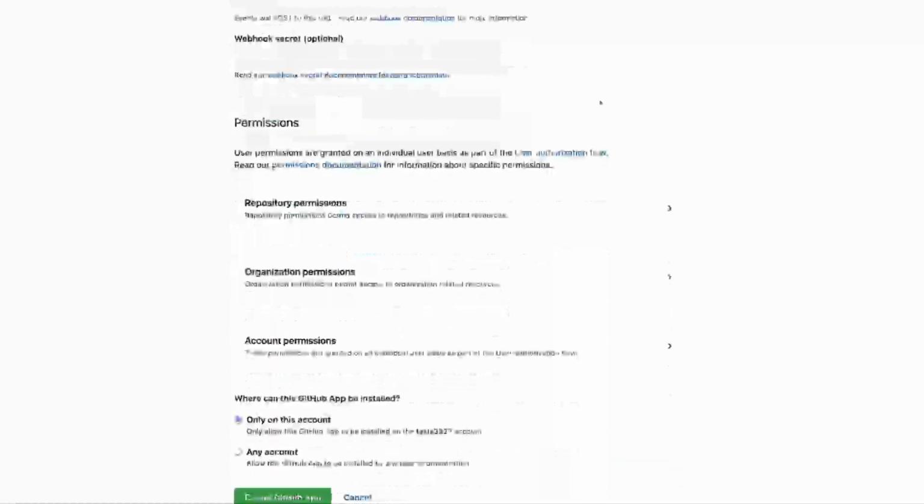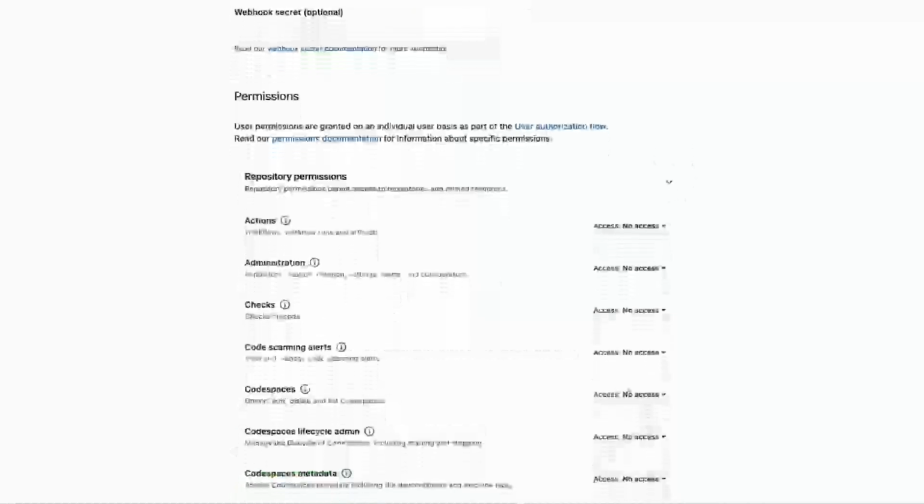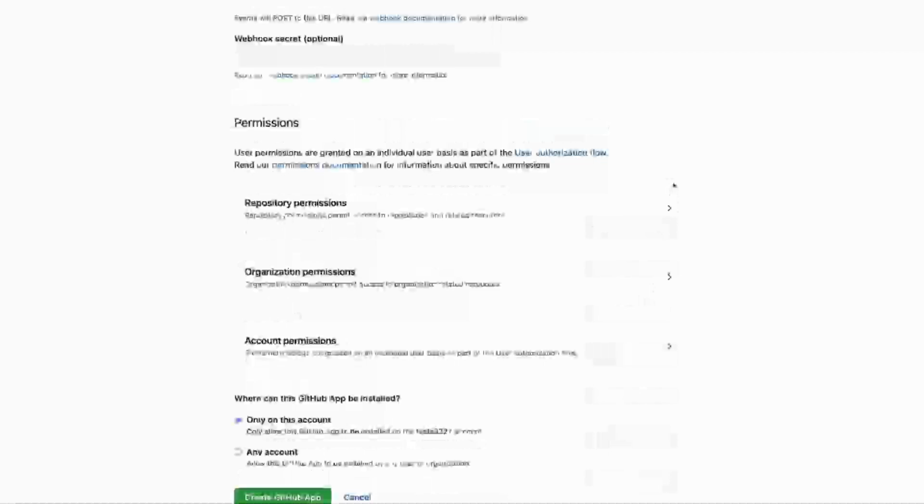And then we need to come down here and we actually need to uncheck this webhook. We don't need any permissions to actually access the GitHub user here. If we wanted to, we could add that in. If we needed to check out code or put in commits or approve PRs, things like that. However, since we're only using the GitHub OAuth system in order to authenticate our users, we can skip this part entirely.